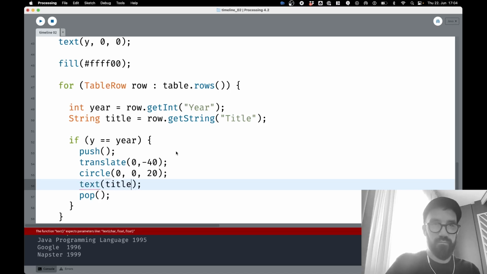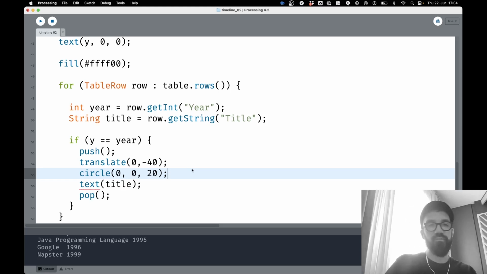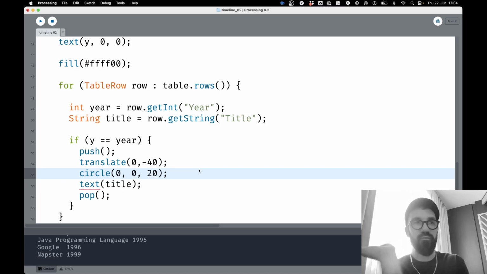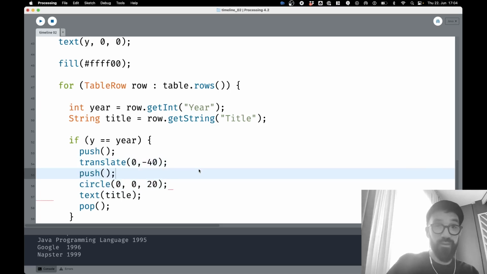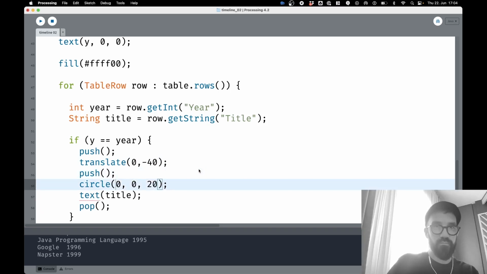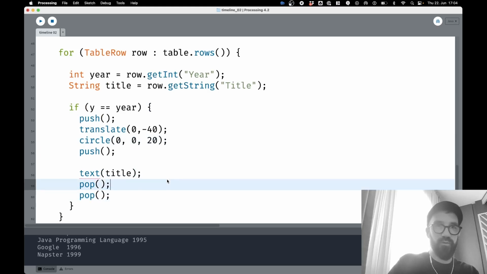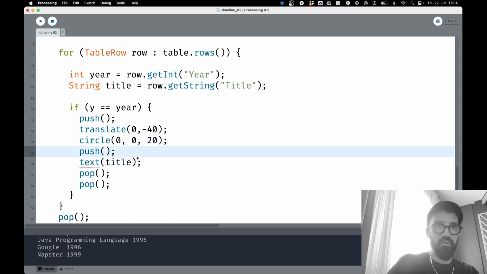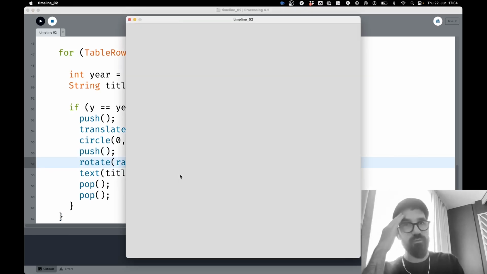Title, yeah, look, we could rotate the text by 45 degrees to make sure it's not overlapping the circles. So we could do this by creating another matrix, keeping the circle in that one here, closing that matrix as well below, and then setting the position of the text to 0, 0. And say rotate radians minus 45. Let's see if that works. But we should be able to read the text, and some of them should overlap now.